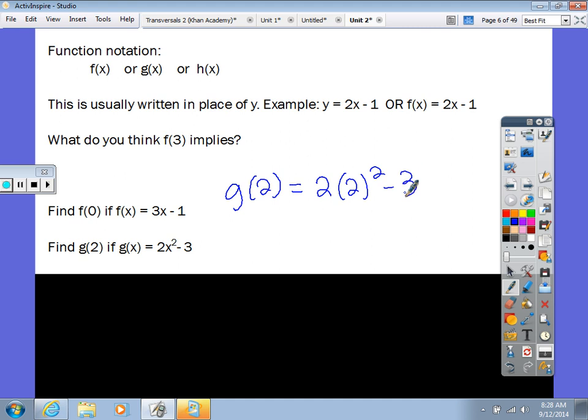And then this is just order of operations. What would we do first? You would square it. What is 2 squared? 4. What is 4 times 2? 8 minus 3 is 5. Now, just like our friend Sydney had already asked, she said, do we need to bring down g of 2? If you want to, you can, but do you have to? No. What would be our point then? 2 comma 5. Perfect.